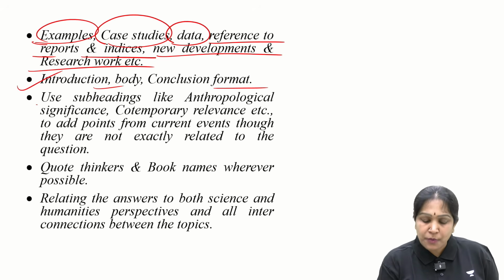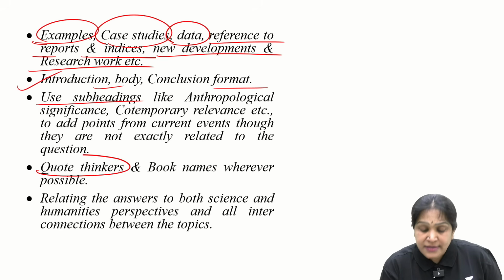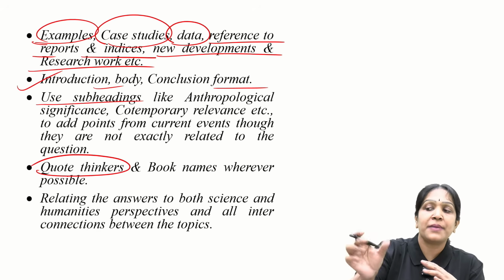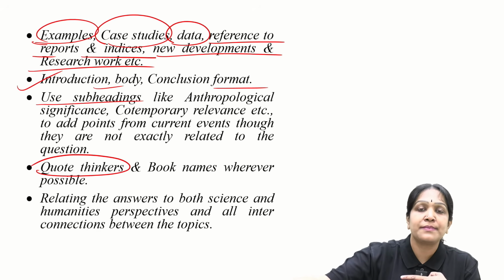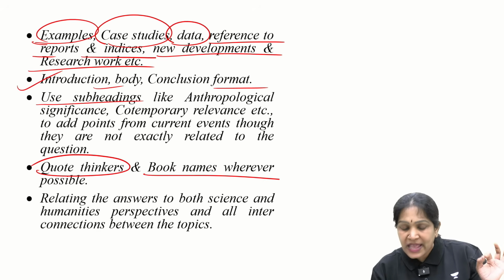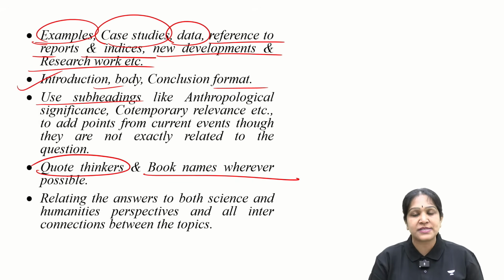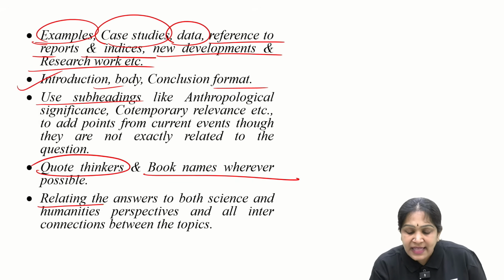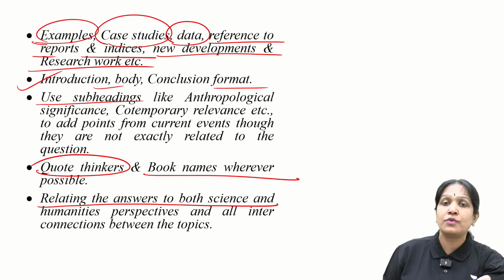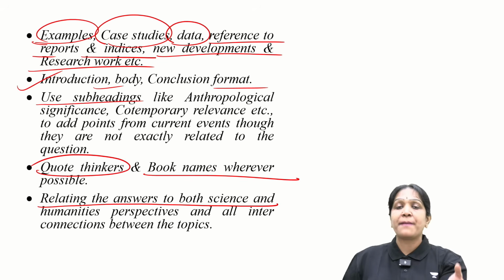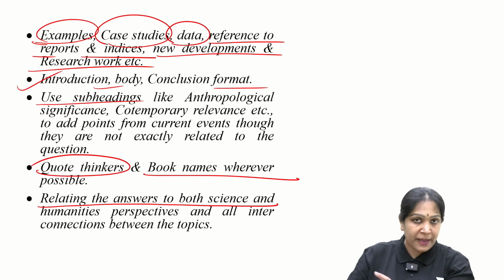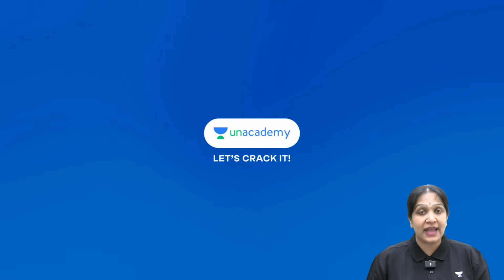And quote the thinkers instead of stating a point directly, as stated by E.B. Tyler or as stated by Lewis Henry Morgan. So like that you have to quote the thinkers, and quote the book names wherever it is needed, wherever it is possible. And relate the answers to both paper 1 and paper 2, relating one unit's answer with another unit, relating paper 2 answers with paper 1. This kind of interlinking between different units and papers is how you can score high in anthropology.